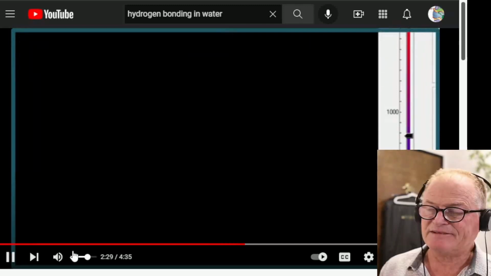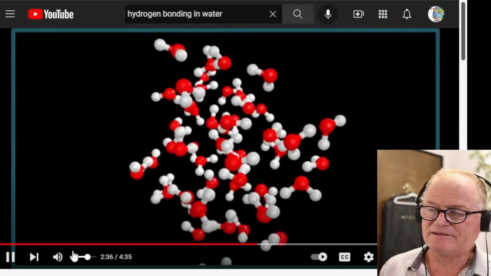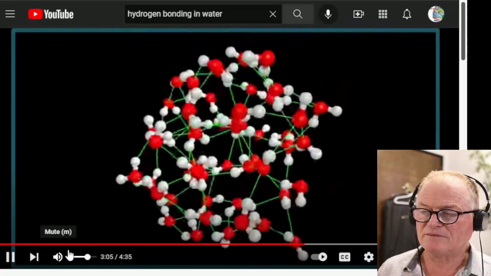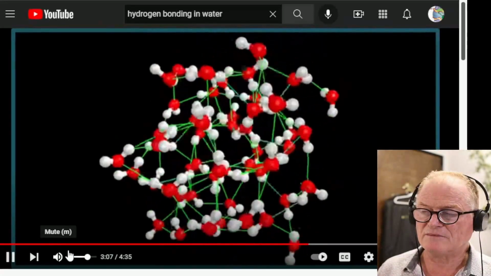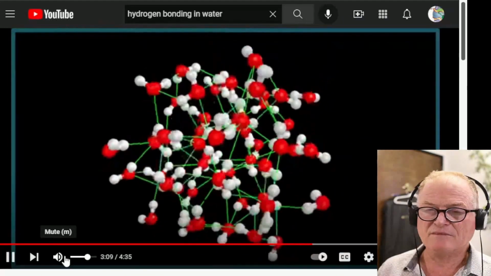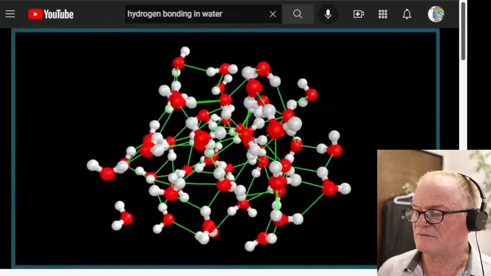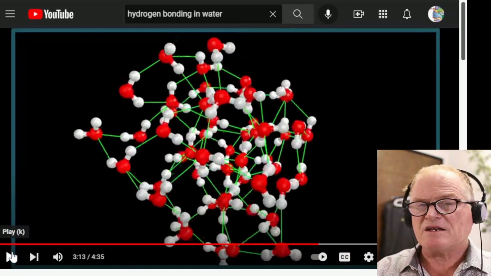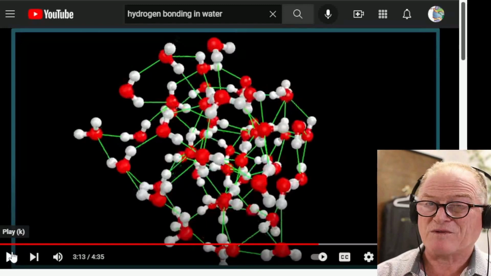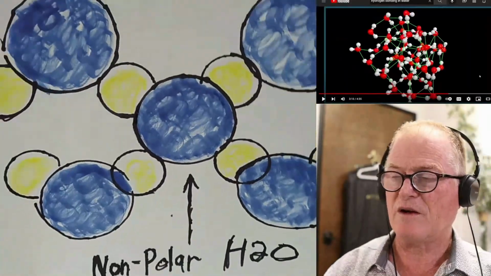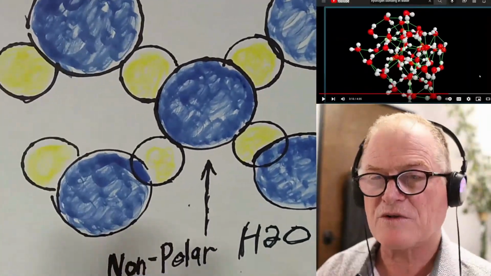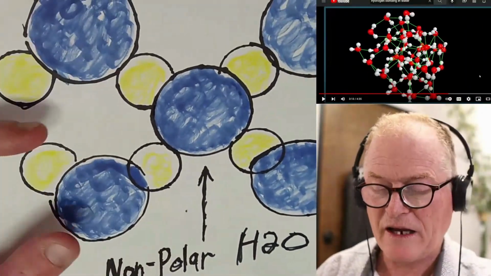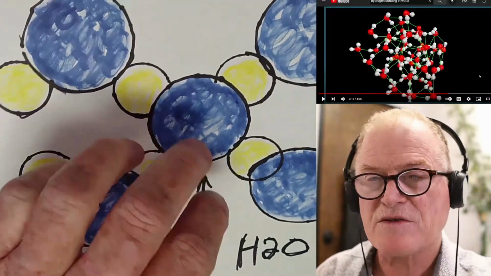But let's continue on. Let's take a look at more water molecules, and I'm going to put the hydrogen bonds in right about room temperature. If you look at any one water molecule, you'll see that the hydrogen bonds are breaking and forming, but they do stay kind of attached together, yet they maintain this distance between each other. Is that really what's going on? What's really going on is that when H2O molecules are surrounding each other, they turn off each other's polarity, and therefore any energy that exists between them causes them to bounce.